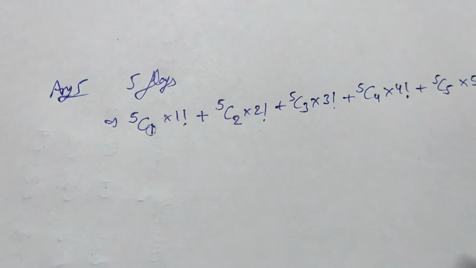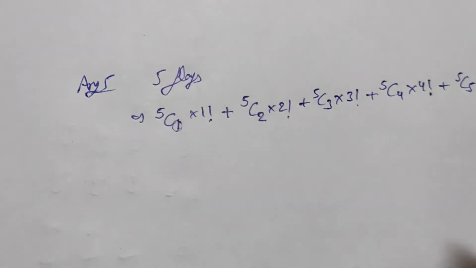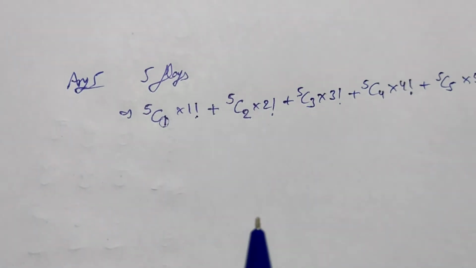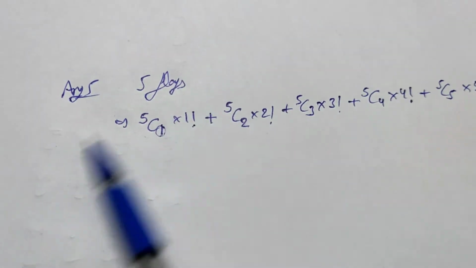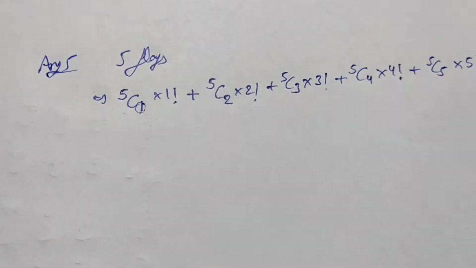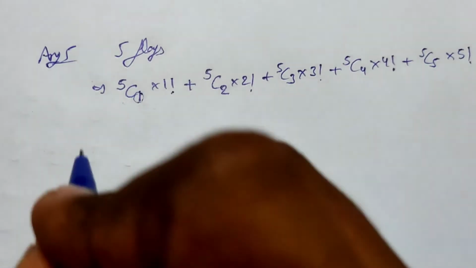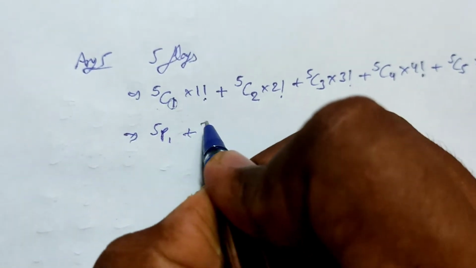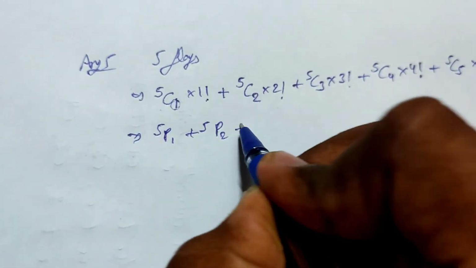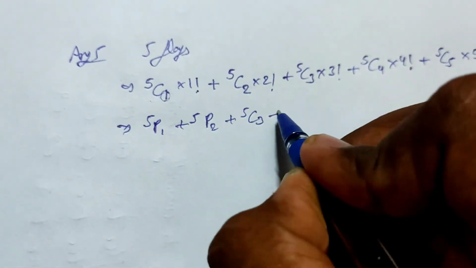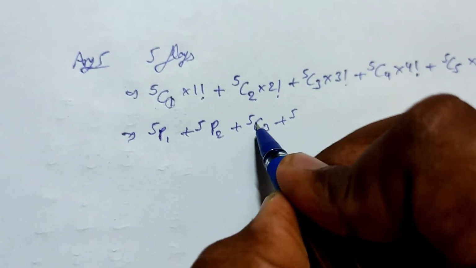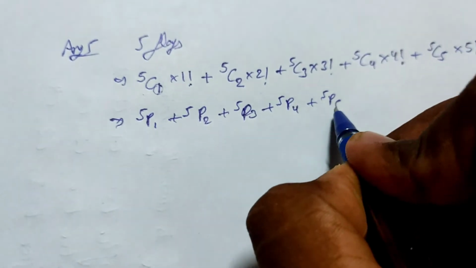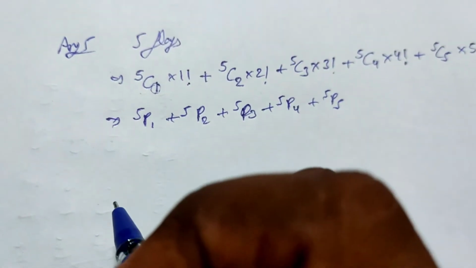Here I have not used that formula, that is 5P1. We can also use that. We can simply write, because in this it is a simple general logic. If you want to use the formula of permutation, you can easily write 5P1 plus 5P2 plus 5P3 plus 5P4 plus 5P5. Calculate it and get the answer.